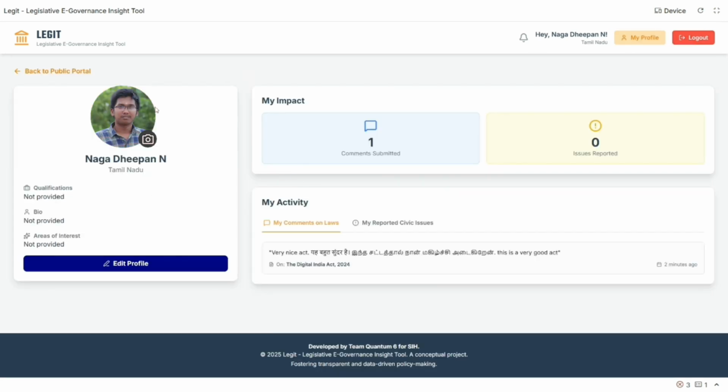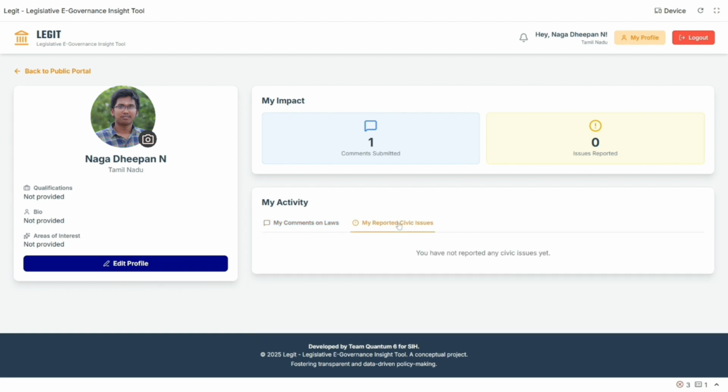In the My Profile option, there will be a profile of the user where the impact made by the user will be listed.